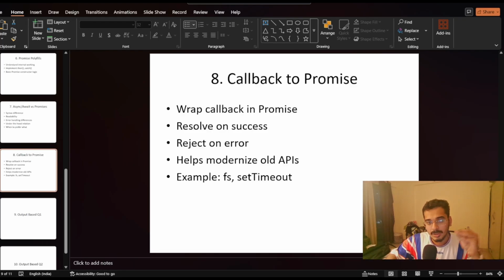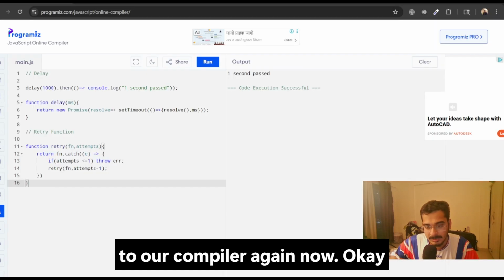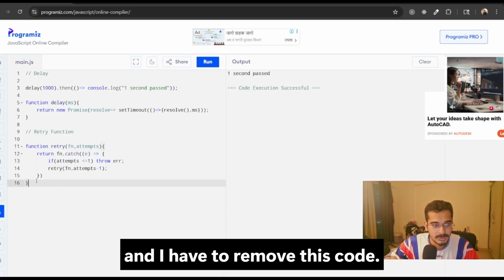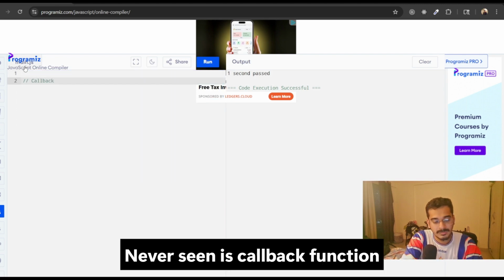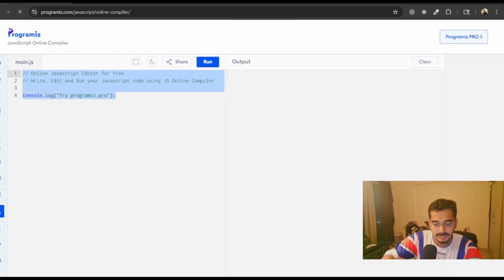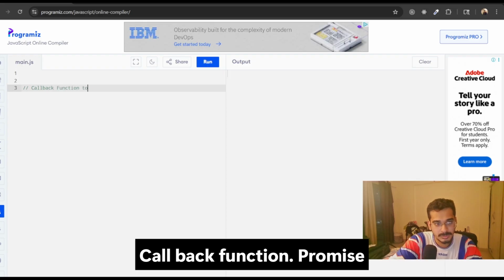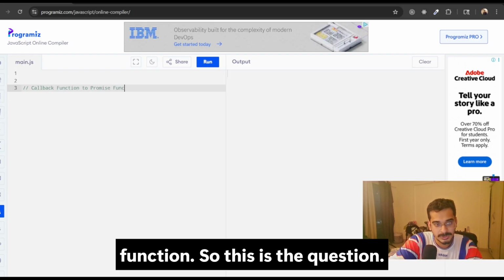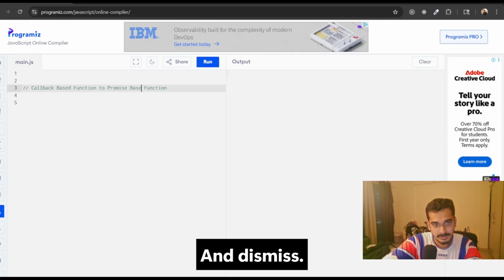Callback to promise. We have to go to our compiler again now, and I have to remove this code. The question is: convert a callback function to a promise function, callback based to promise based.